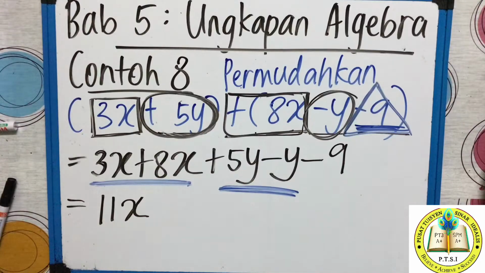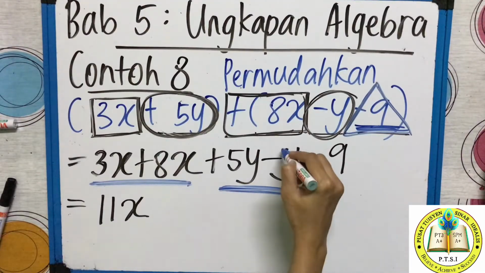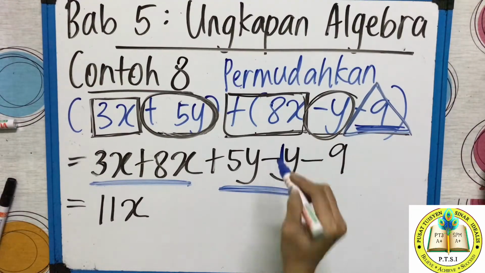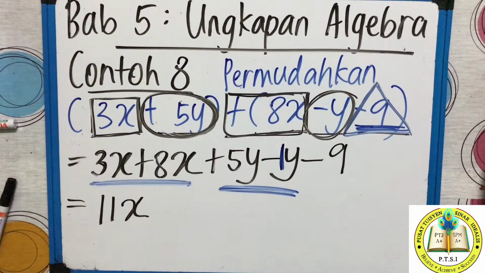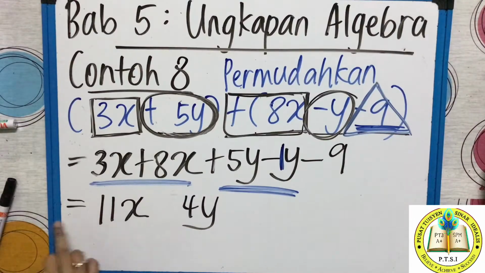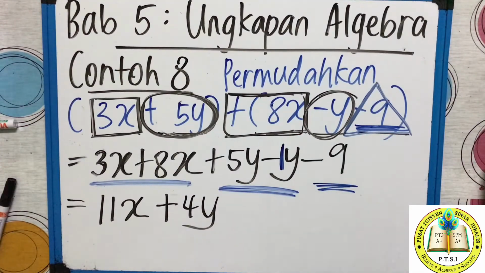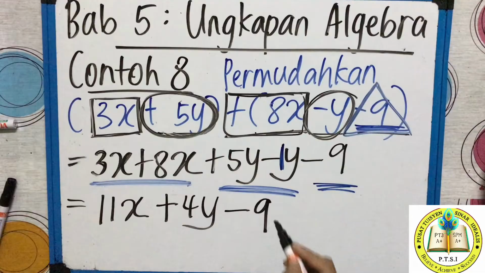Now here, positive 5y minus y. Okay, positive 5y minus y. You can press calculator. Remember your integer 5. This one 5y, but this negative y. So here got a 1. Remember? So 5 minus 1, what you get? 4y. It must be positive 4y. You cannot simply put 4y. Betul ke ni? No, must have integer. Yang ni positive 11x. Positive usually we don't put at the front, 11x. But 5y minus y, you get positive 4y. So letak positive 4y. The last one, negative 9, no partner. No partner, you just bring it down, negative 9.